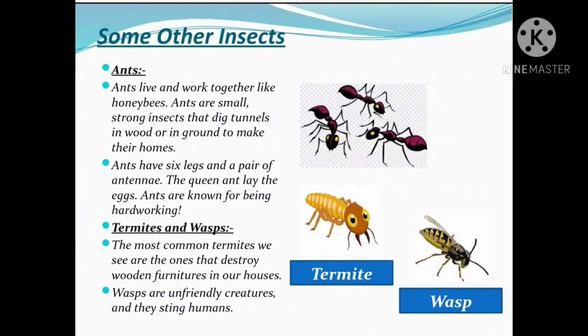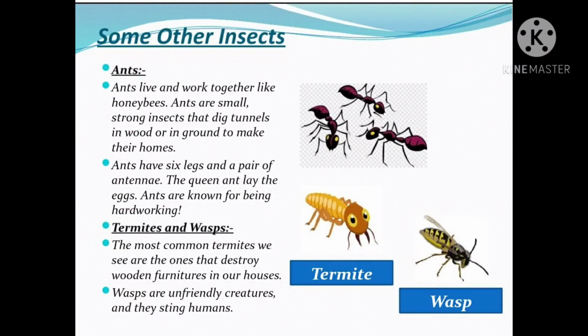The queen ant lays the eggs. The soldier ants guard the ant's nest, and the worker ants are always busy looking for food and bringing it to the nest. Ants are known for being hardworking.